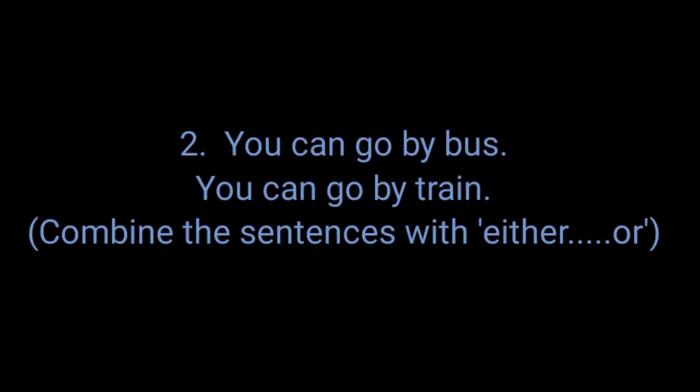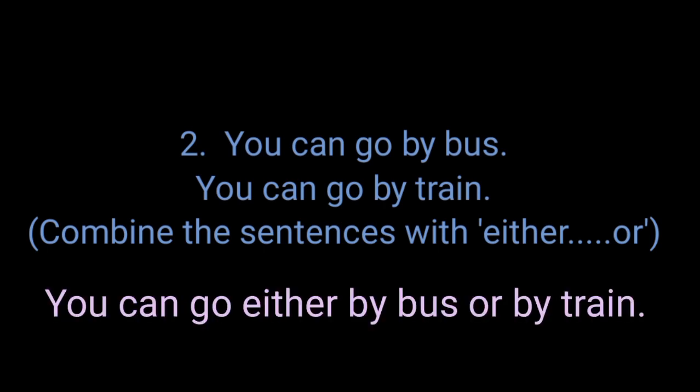You can go by bus. You can go by train. Combine the sentences with either or. It is a coordinating conjunction. It has two parts. A conjunction which has two parts, such conjunctions are known as correlative conjunctions. Either or is such a conjunction. Whenever we have to give importance to a particular thing among the two, we should use either or. Answer: you can go either by bus or by train.